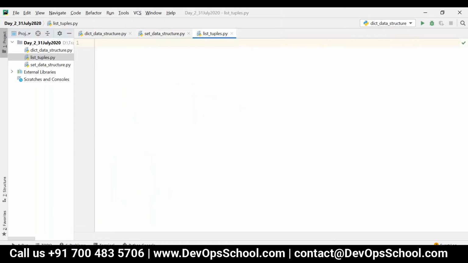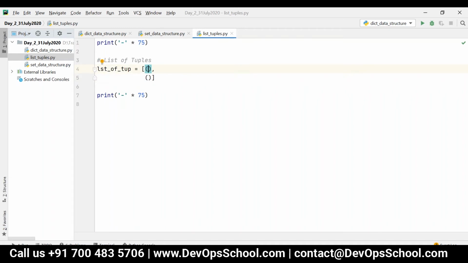Consider I have a data structure like this, a list of tuples. LST of TUP. It's a list, and each and every element in it is a tuple. That is nothing but a list of tuples.